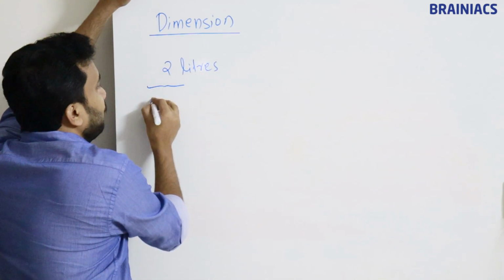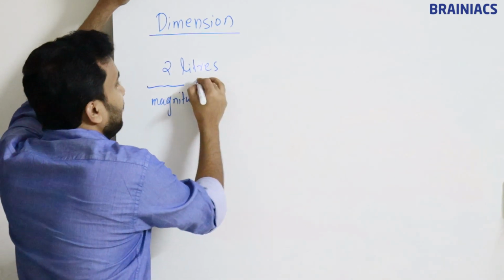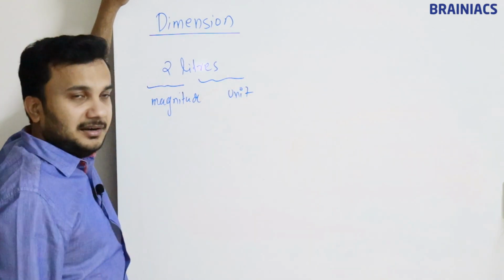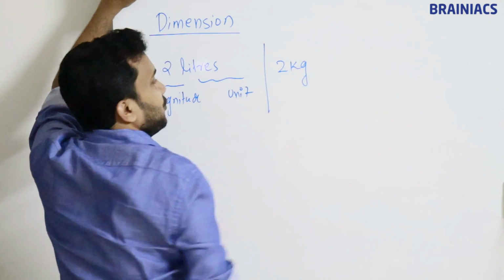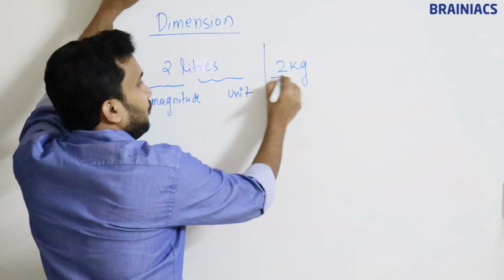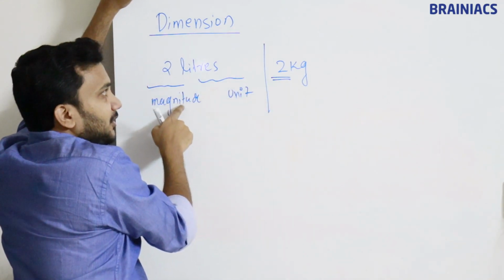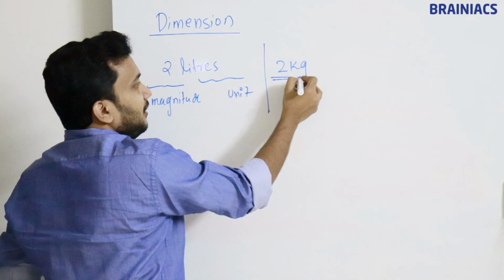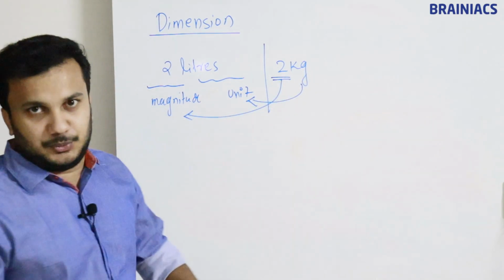Here the number 2 is called magnitude and the liter is called unit. I'll take another example. 2 kilograms of sugar. Here also 2 is called magnitude and kilogram is called unit.